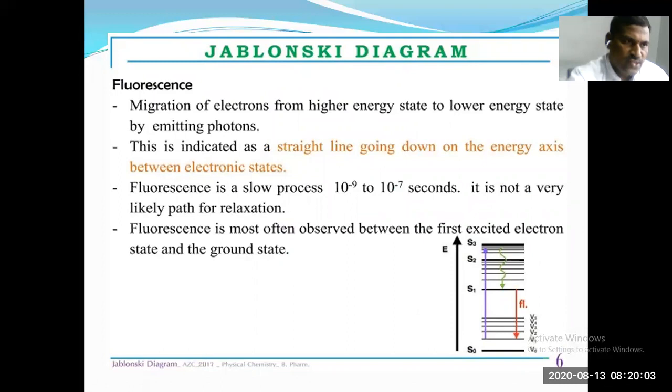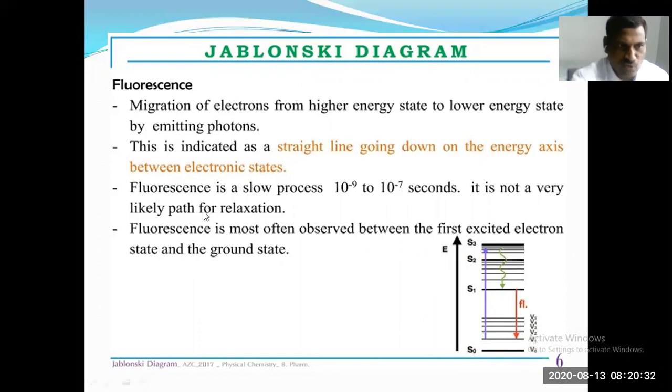So fluorescence is migration of electrons from higher energy state to lower energy state by emitting a photon. This is indicated as a straight line going down on the energy axis between electronic states.